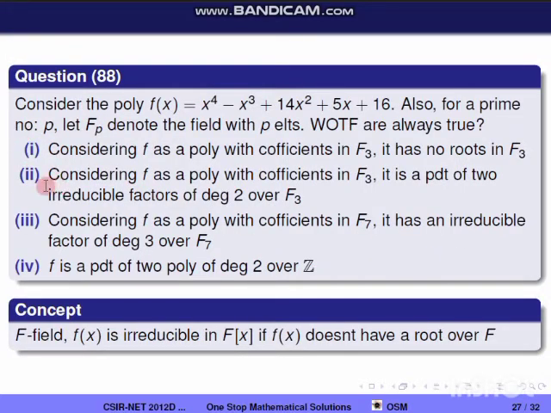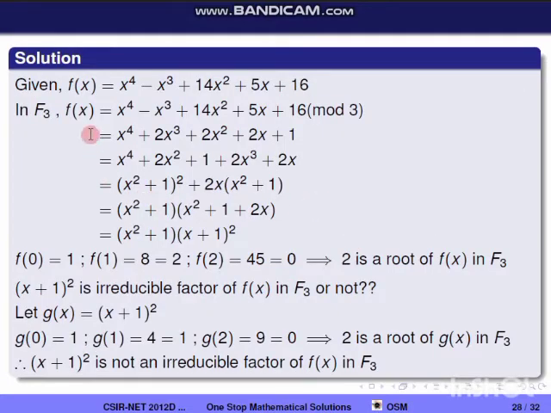The second option is asking whether f in F3 is the product of two irreducible factors of degree 2 over F3. So we will check that. We have written f of x as a product of two factors. The first one is obviously an irreducible factor. We will check for the second one whether it is irreducible or not. So I am taking g of x equal to (x plus 1) whole square. To check whether it is irreducible or not, put the elements 0, 1, 2.